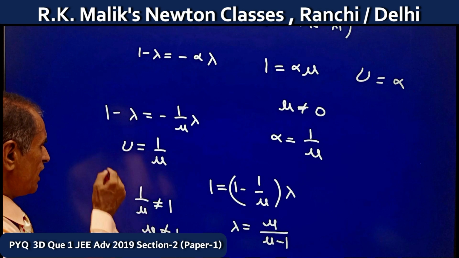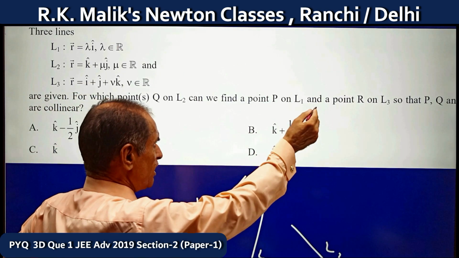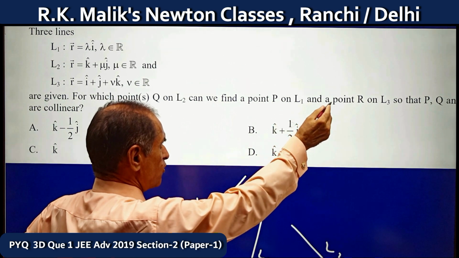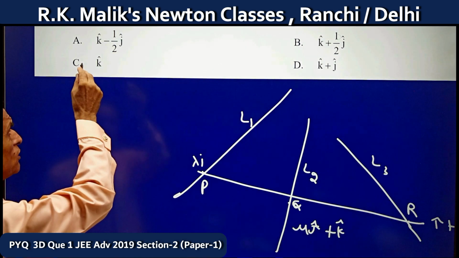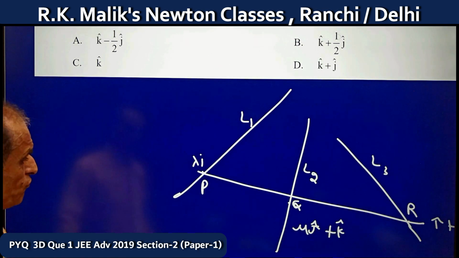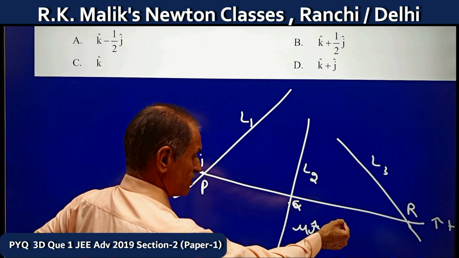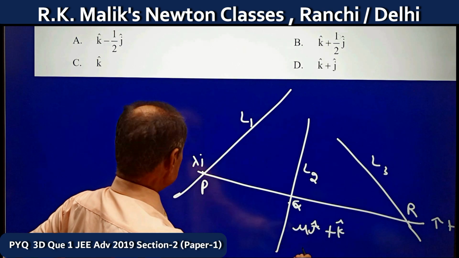The values of lambda and nu existing means the points P on L1 and R on L3 will exist. Therefore, out of these, only those can be the position vector of Q which are in this form, with mu not equal to 0 and 1.